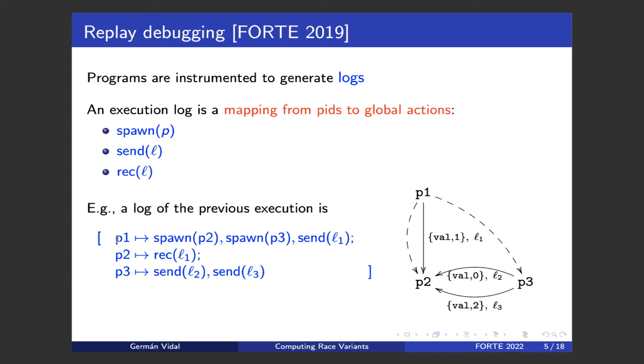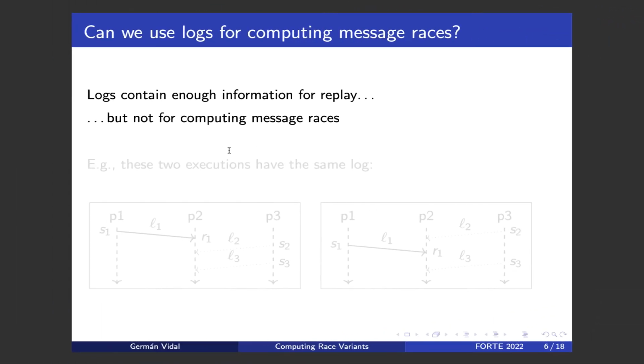So for instance, for the previous execution, our log has this form, okay? So here we have that P1 spawns P2, spawns P3, and sends message labeled with L1. In principle, we don't have the message value, or any other information. So for P3, we have the sending of 2 messages, L2 and L3. And for P2, we only have one action, which is the receive of message L1, okay? And observe that this is just a partial order, so we know what are the actions of each process, but this is not fixed in the log, how these actions are interleaved in a particular execution, right?